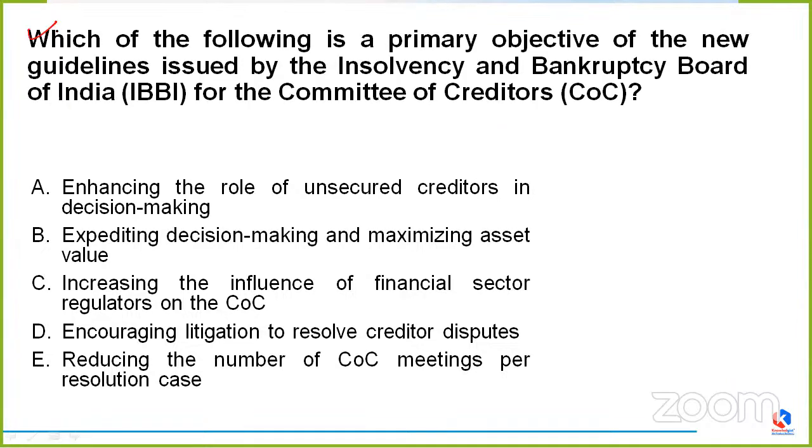Coming to the next question. It is asking, which of the following is a primary objective of the new guidelines issued by the IBBI? What is IBBI? It is the Insolvency and Bankruptcy Board of India, for the Committee of Creditors.